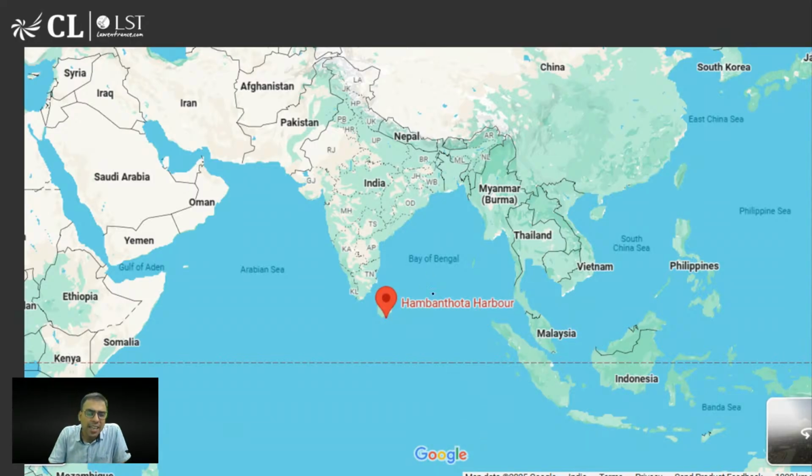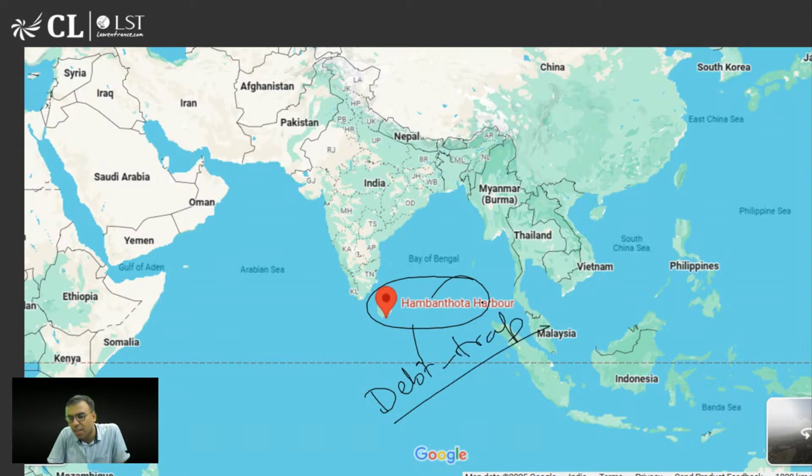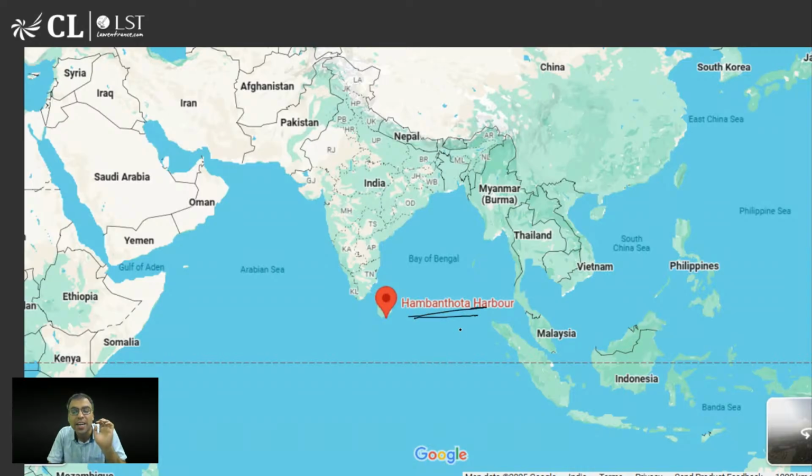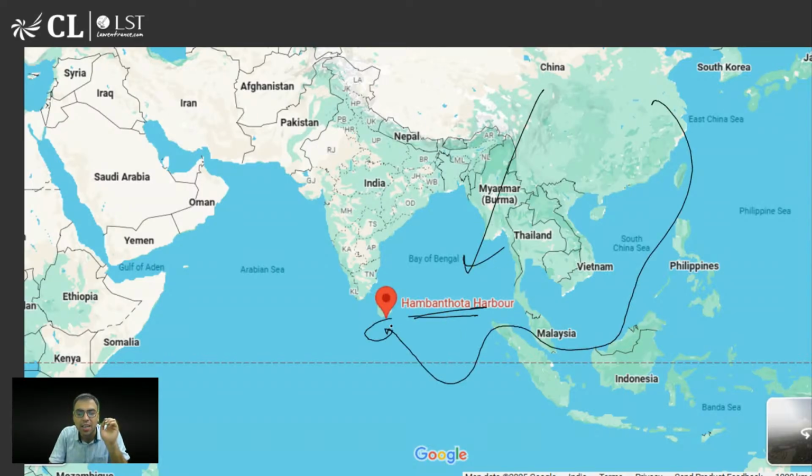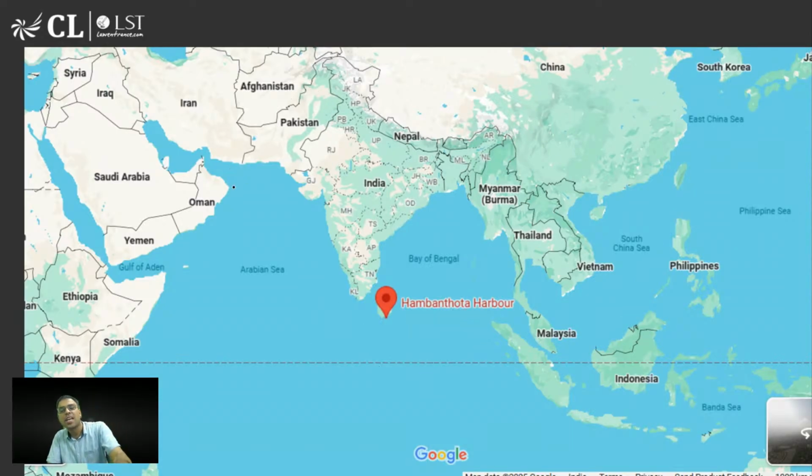Okay, we are not going into that detail, but this is the reason why, as a lot of people have written, this is considered debt trap diplomacy. That first it gave them debt, and the debt is so high that the country will not be able to pay, and finally it had to lease the land or port. This is not good for India also, because if it is controlled by China, China will next day send, let's say, a navy ship here, and it will be very near to India, which is not a good sign. Even the case might happen with Pakistan's ports, etc. So debt trap diplomacy.